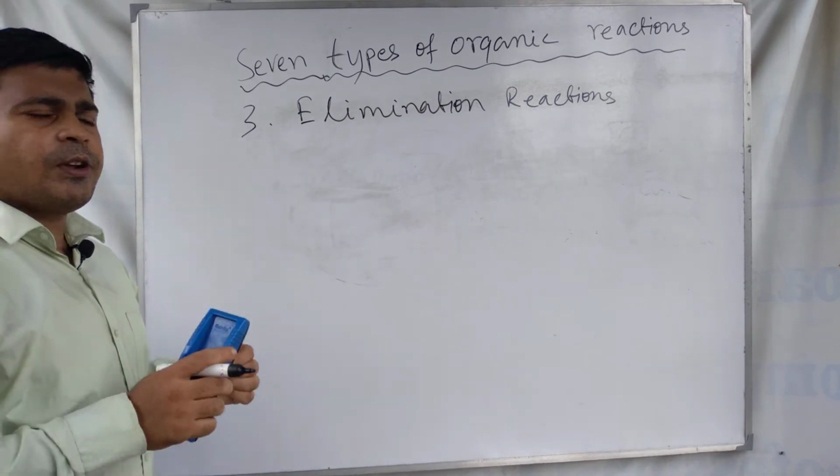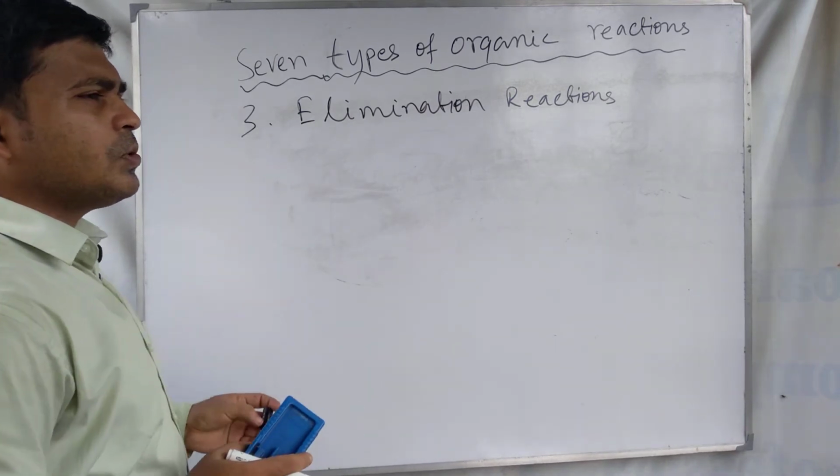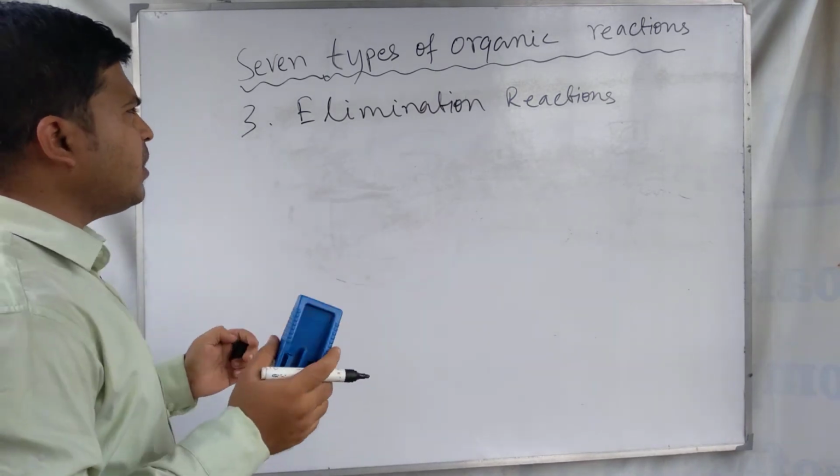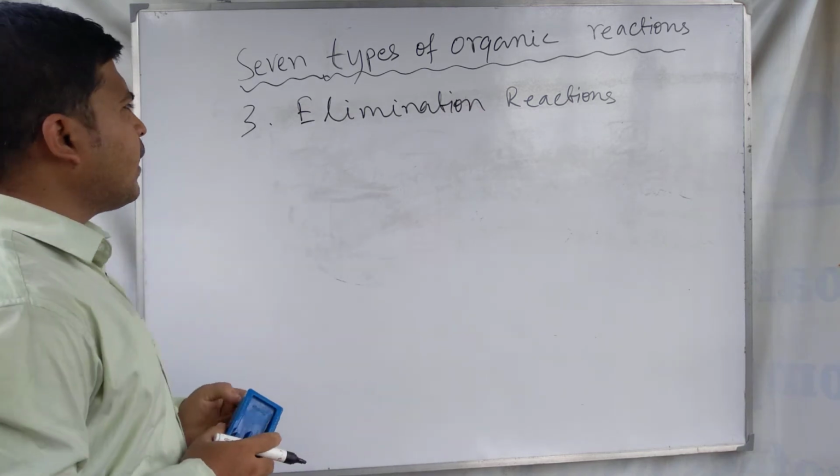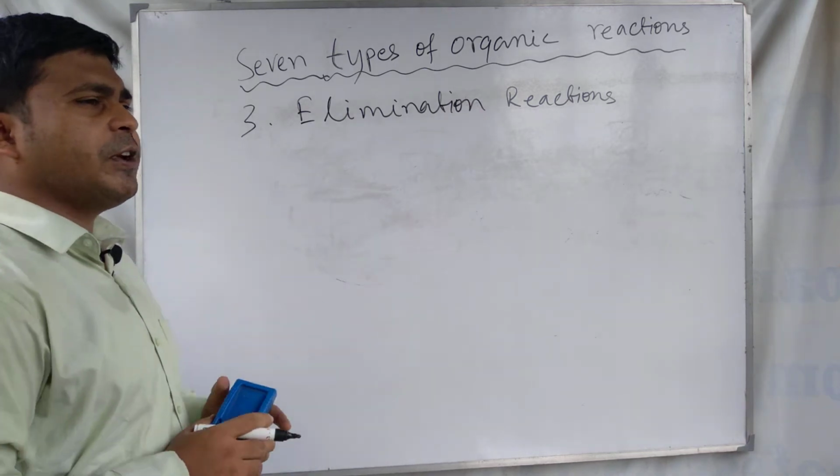In elimination reactions, some atoms or groups of atoms are eliminated from the reactant molecule, and these reactions are called elimination reactions.